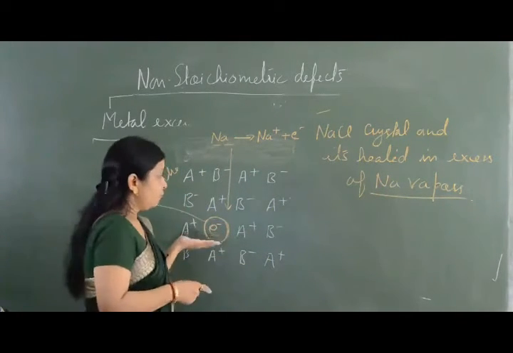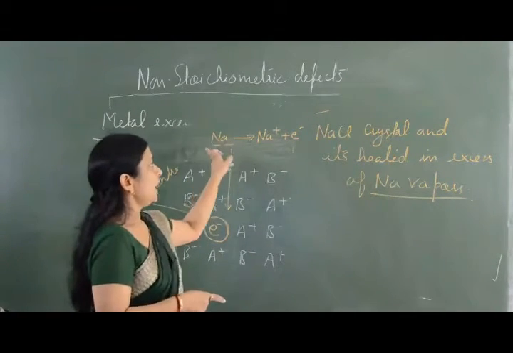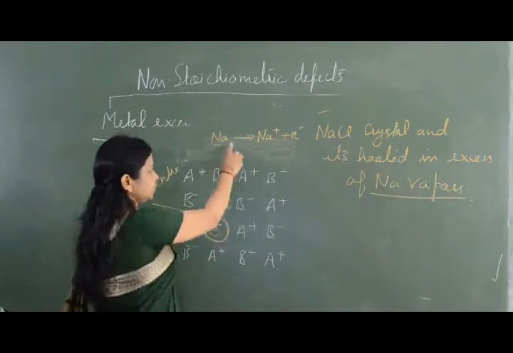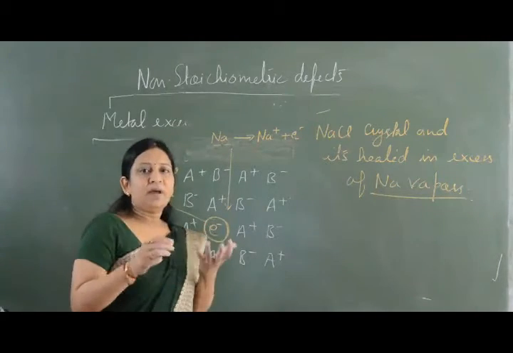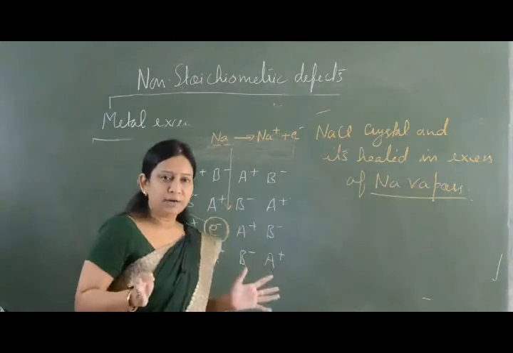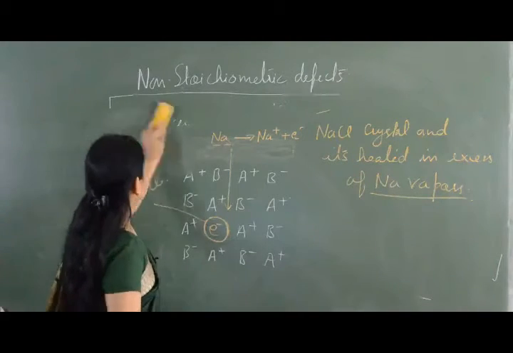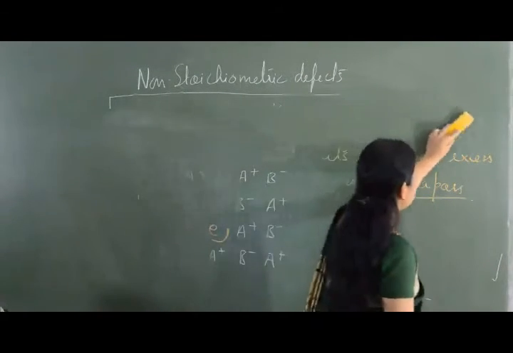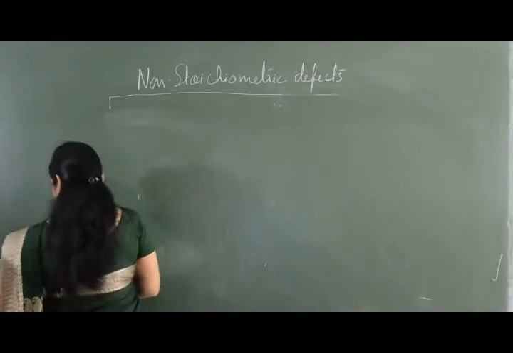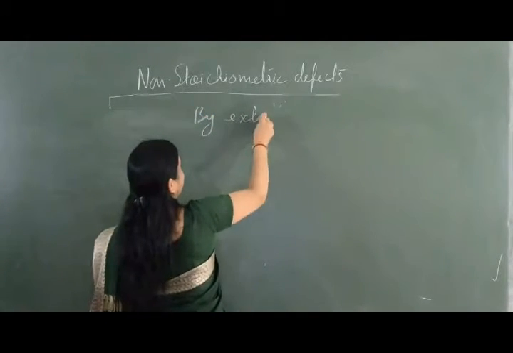The anion from the bulk moves to the surface, reacts with sodium, and the sodium gets ionized. When the sodium gets ionized, electrons are released, and these electrons diffuse and get trapped in the anion vacancy. After this trapping, the whole crystal becomes colored. So this is one type of defect. The second type of metal excess defect is by extra cation